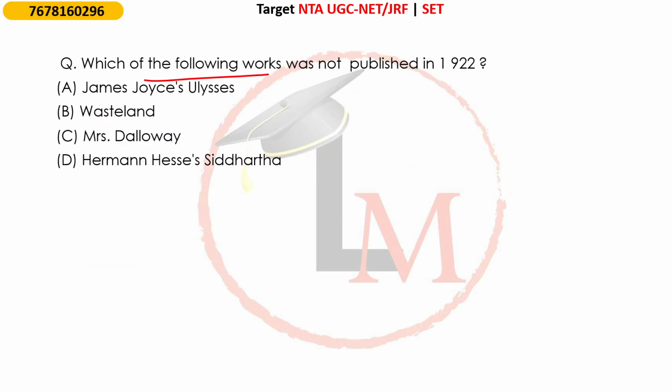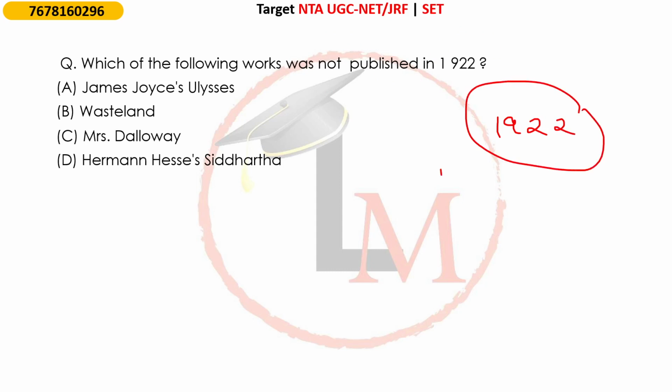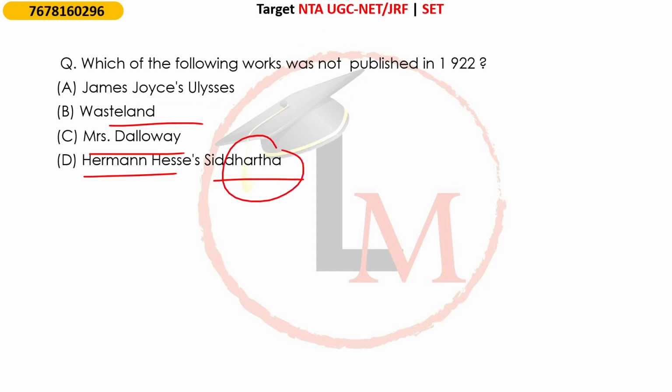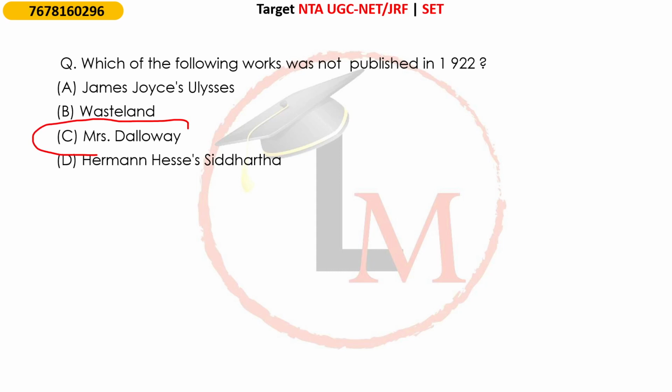Next question. Which of the following works was not published in 1922? ठीक है, not published है. Now if you remember, 1922 is a very very important year. ठीक है, very landmark literary works were published. ठीक है, यहाँ पे question है which is not published. James Joyce's Ulysses, then Wasteland, Mrs. Dalloway, and Herman Hesse's Siddhartha. Okay. Now the only novel that has not been published in 1922 is Mrs. Dalloway by Virginia Woolf. ठीक है, so the answer is this one.